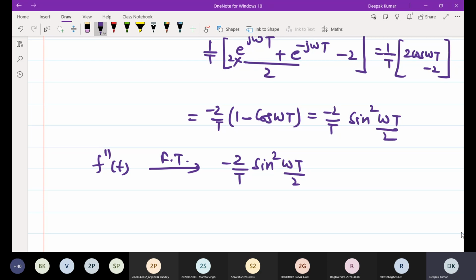So what will be the Fourier transform of f of t?